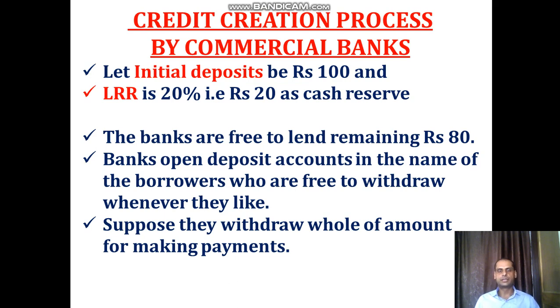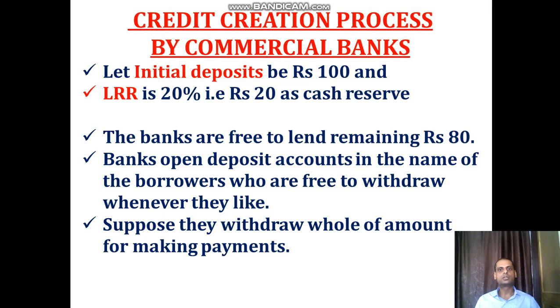Let's assume that the initial deposit is rupees 100, deposited by the public, and the LRR is 20%, that is rupees 20 as cash reserve, which cannot be used in the credit creation process. So what can they lend? The banks are free to lend the remaining rupees 80. They cannot use rupees 20, as a legal requirement. They can lend the remaining rupees 80. Then we'll understand how exactly this process works.